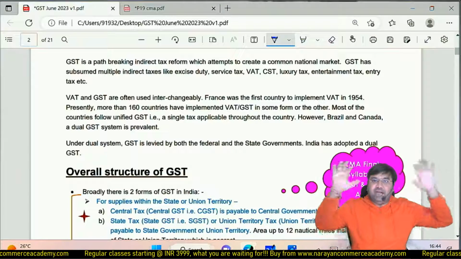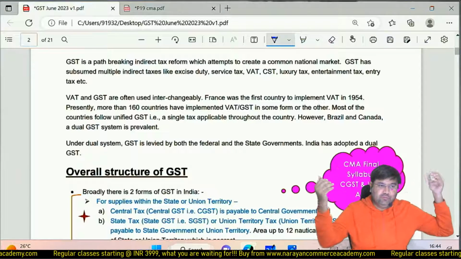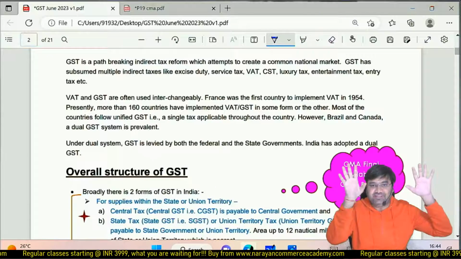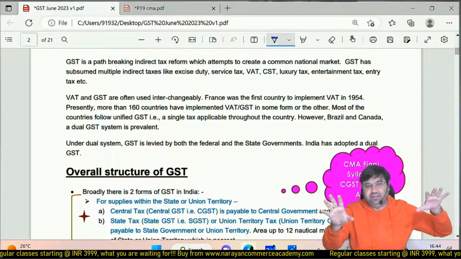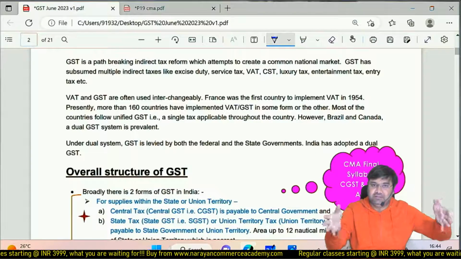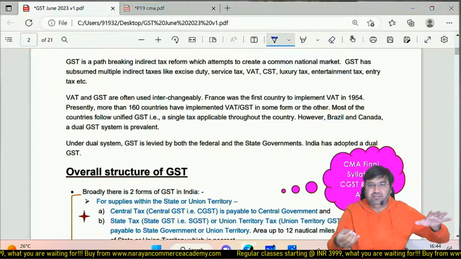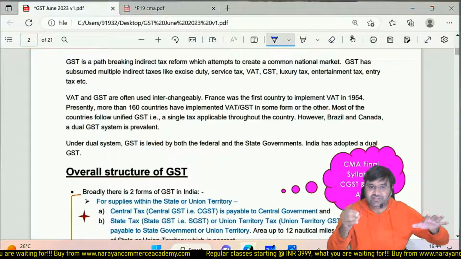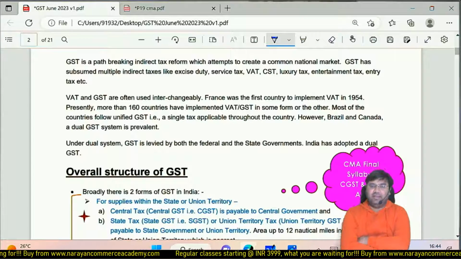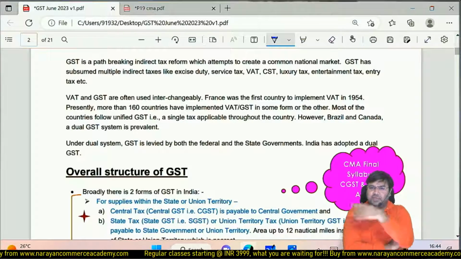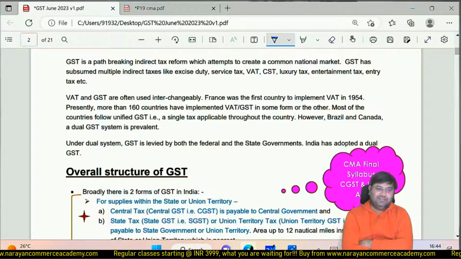So can anyone answer me if you don't have doubt? Whether the excise duty and VAT are repealed, they are no more, or they still exist? Can anyone answer? Excise duty, a general knowledge question. Whether excise duty and VAT are gone or they are still levied on certain items.